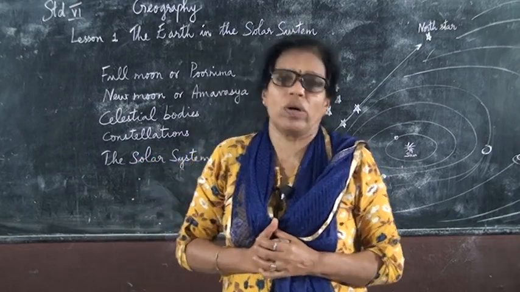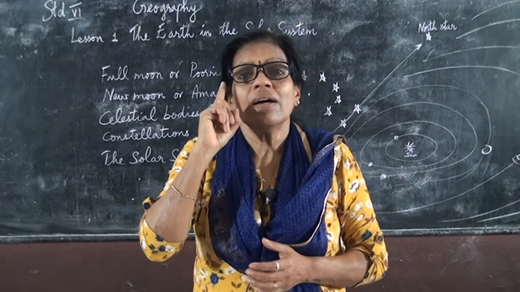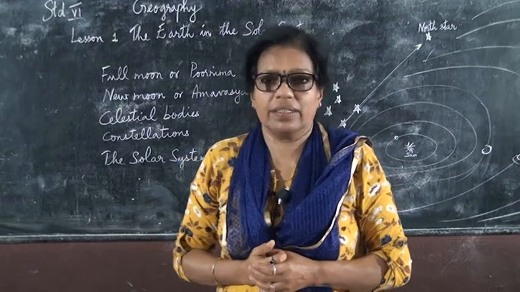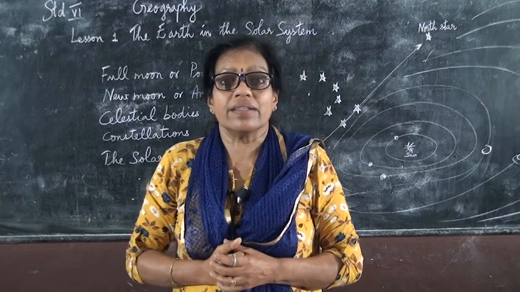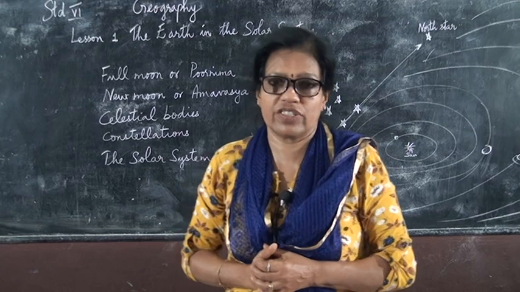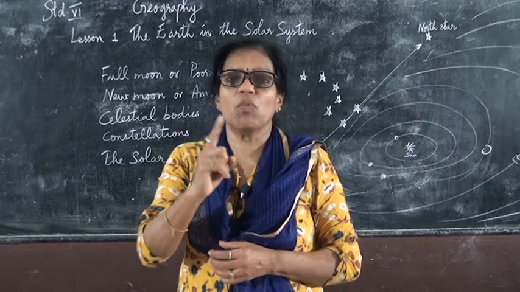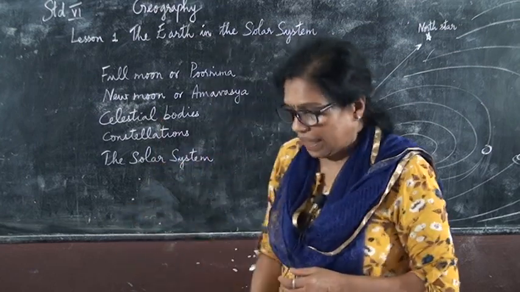And also the moon is the companion of the earth. It is a satellite of the earth. The earth has only one satellite, that is a natural satellite, that is the moon. The moon goes round the earth.